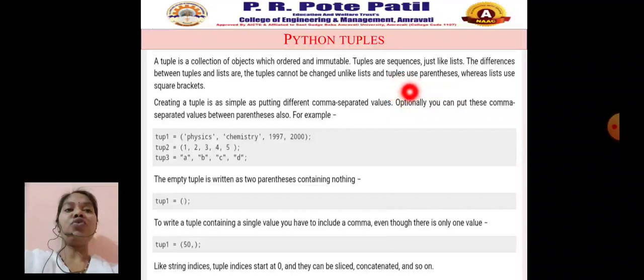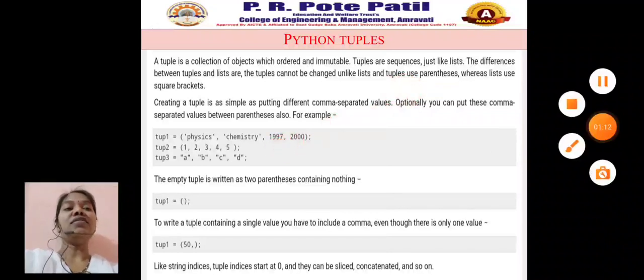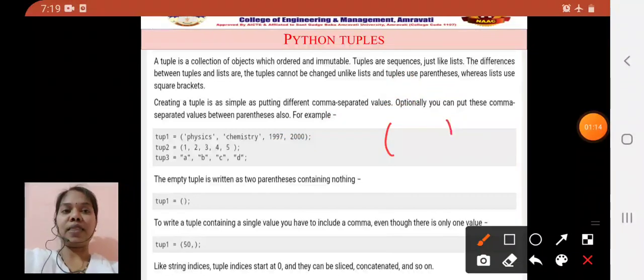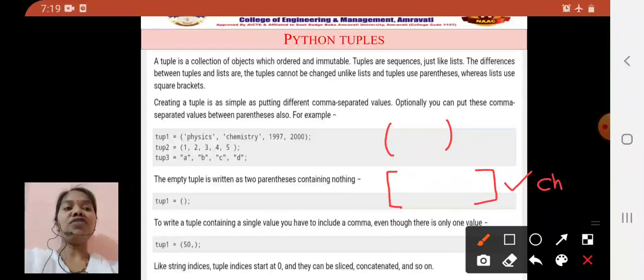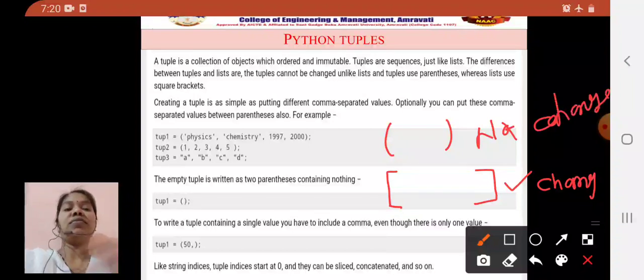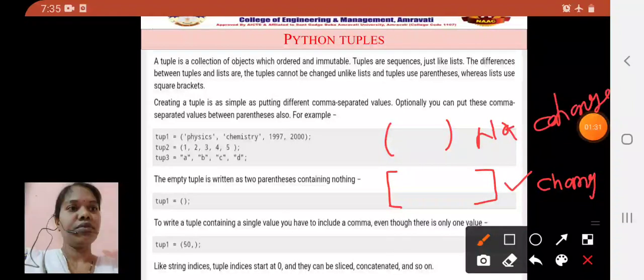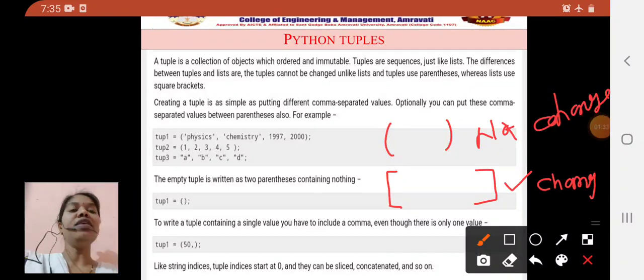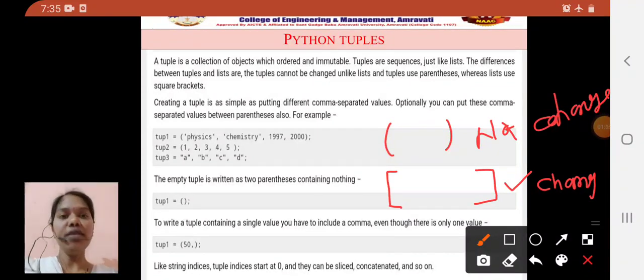So here, the brackets you are going to use in tuples are circular brackets. But in case of a list we are using square brackets. So that's why this will be changed and this will not change. So this is the difference between tuples and lists.